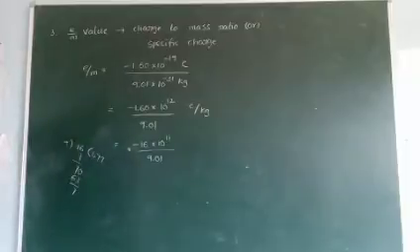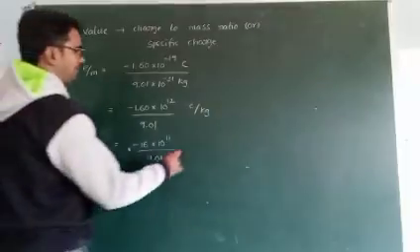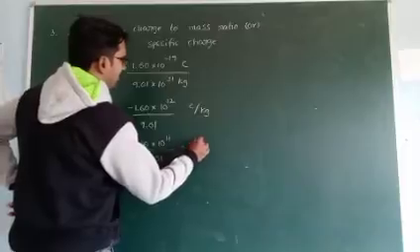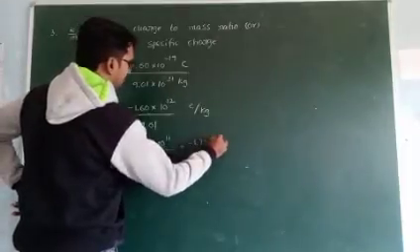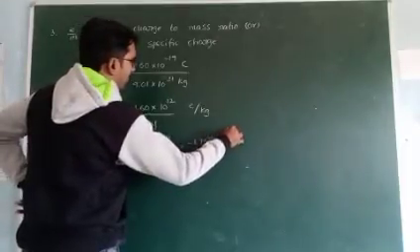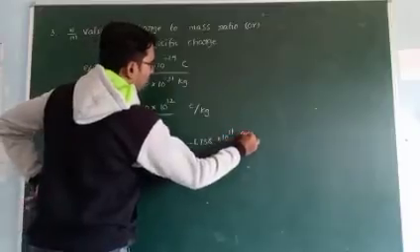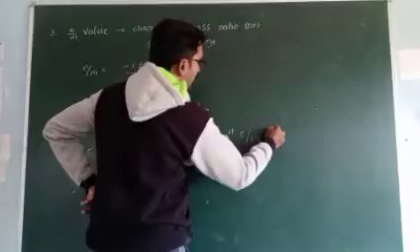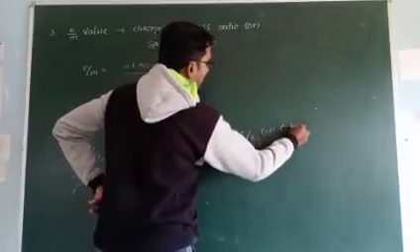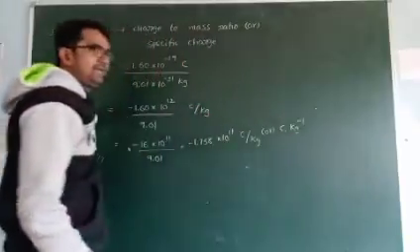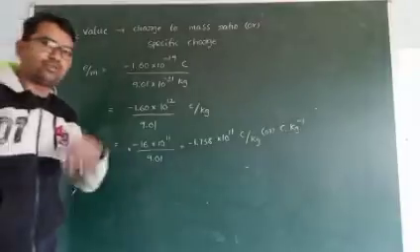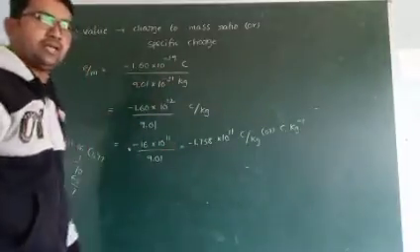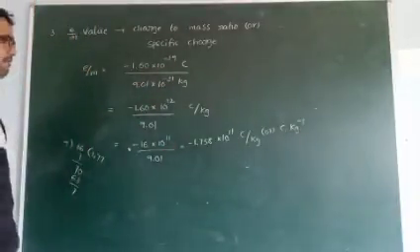The accurate value is minus 1.758 into 10 to the power of 11 coulomb by kg. These units are coulomb per kg, both are the same: C by kg, or with kg moved to the numerator, C into kg to the power minus 1.